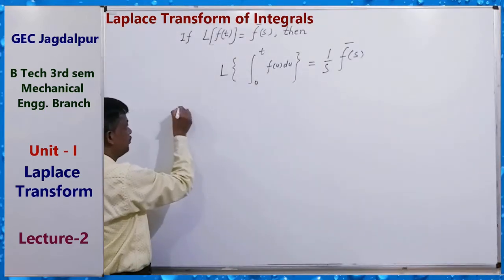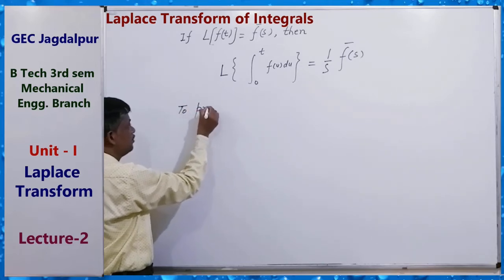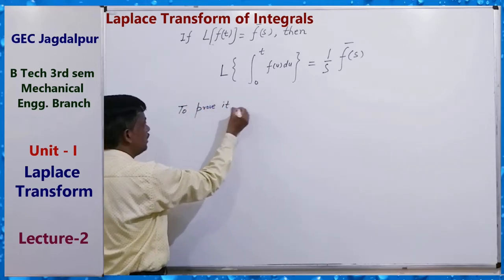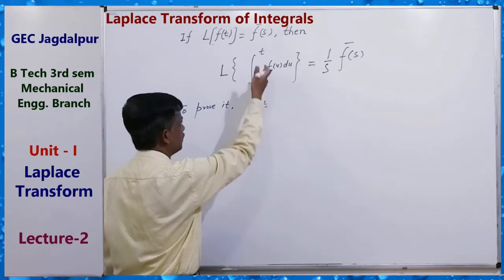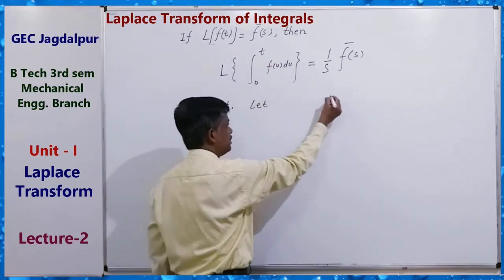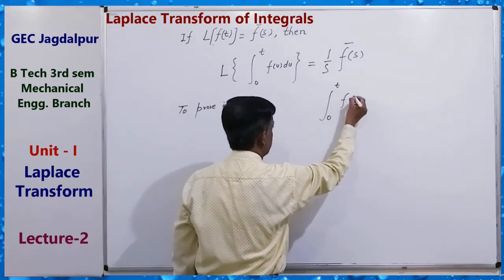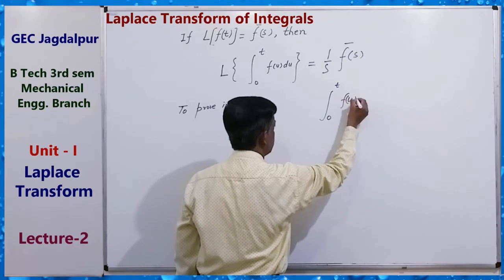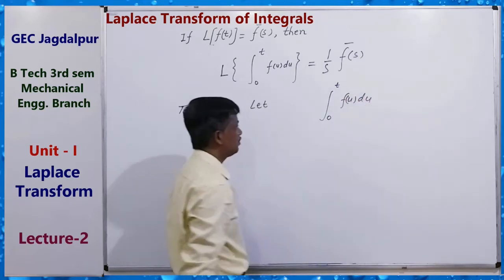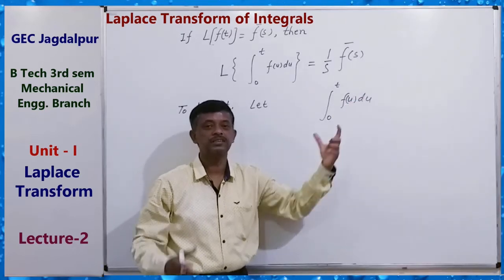To prove it, let this integral from 0 to t of f(u) du. We know that after solving, the value of this is a function of t.